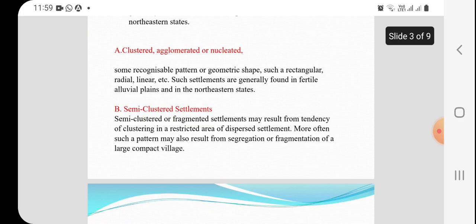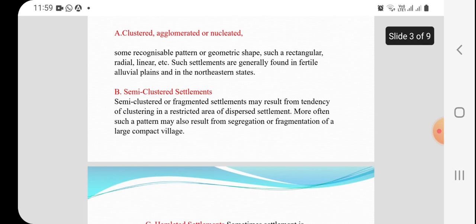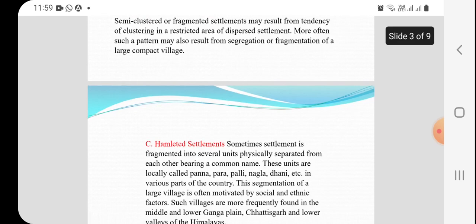Second one, semi-clustered settlement. Semi-clustered or fragmented settlements may result from a tendency of clustering in a restricted area of dispersed settlement. More often, such a pattern may also result from segregation or fragmentation of a large compact village.